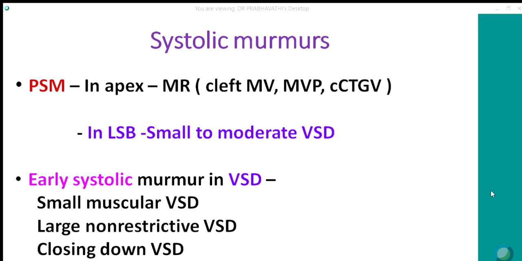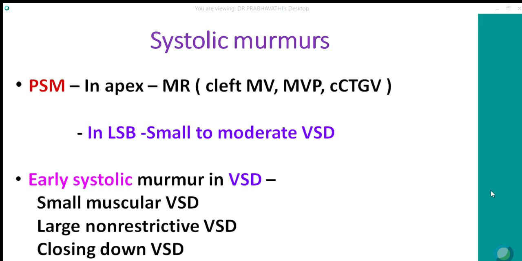If it is holosystolic prolapse, then the click may fuse with the S1 and you may get a loud S1. Then another cause of systolic murmur at the apex is corrected transposition of great vessels with left AV valve regurgitation. If you hear a